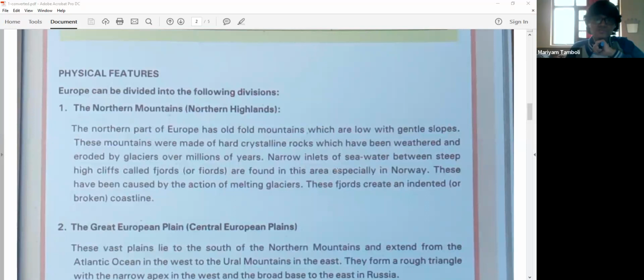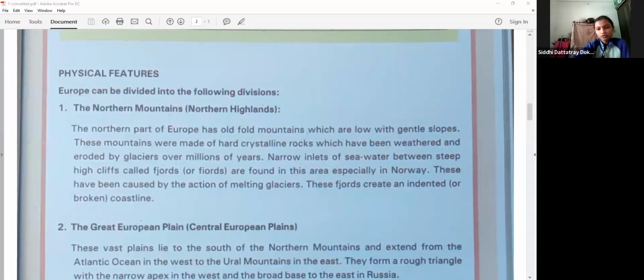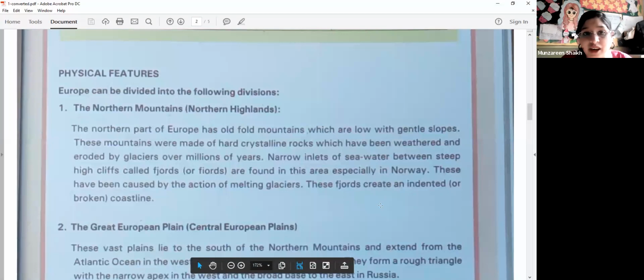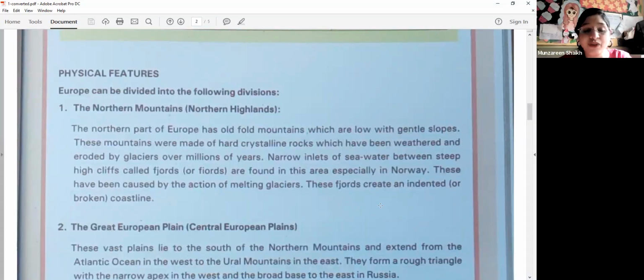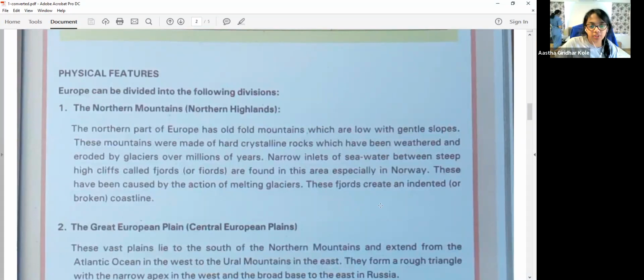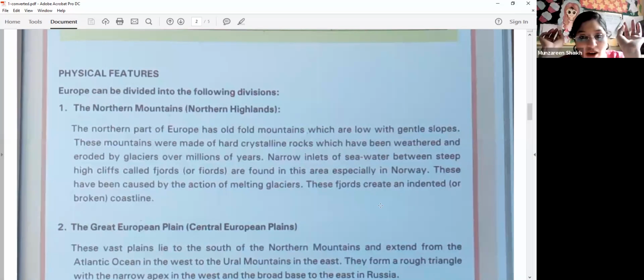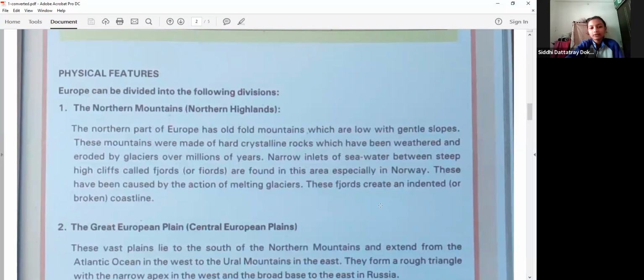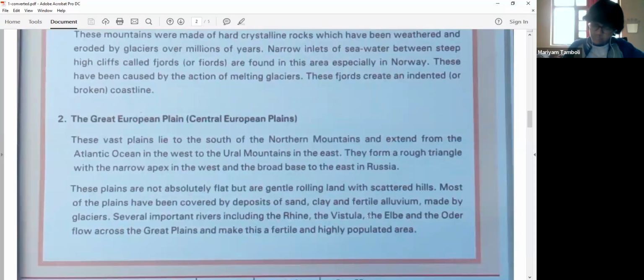Fjords. Okay, the f is silent over there. Now, this is especially found in which area? Norway. And how is this formed? Because of the action of melting glaciers. And what do these fjords do? They create a broken coastline. Clear? Yes, ma'am.